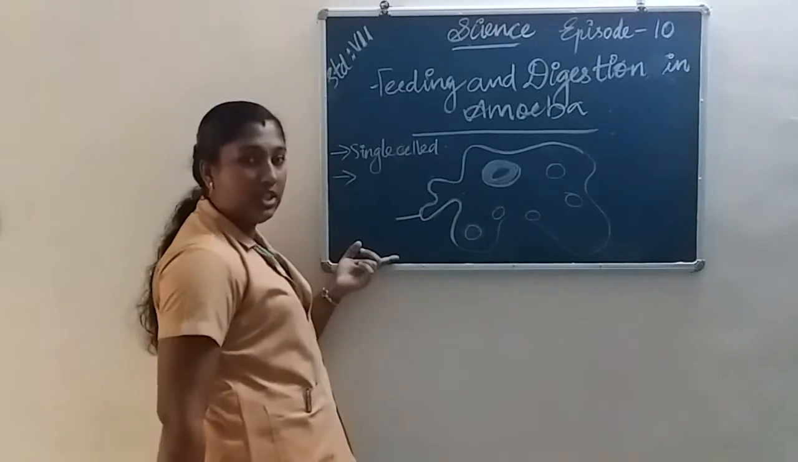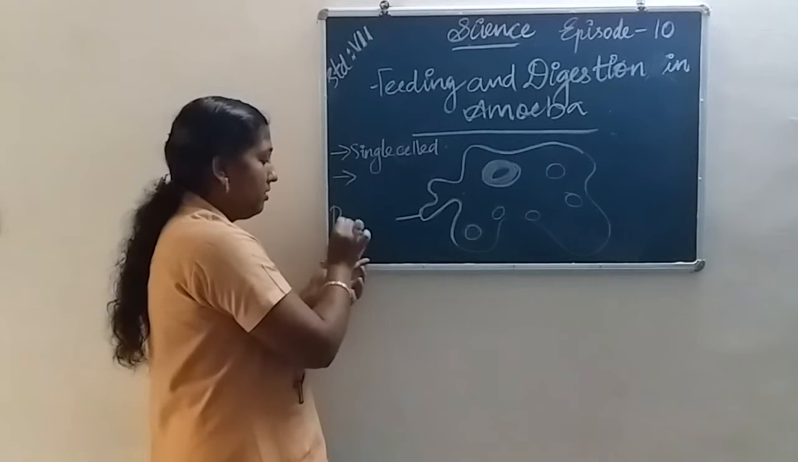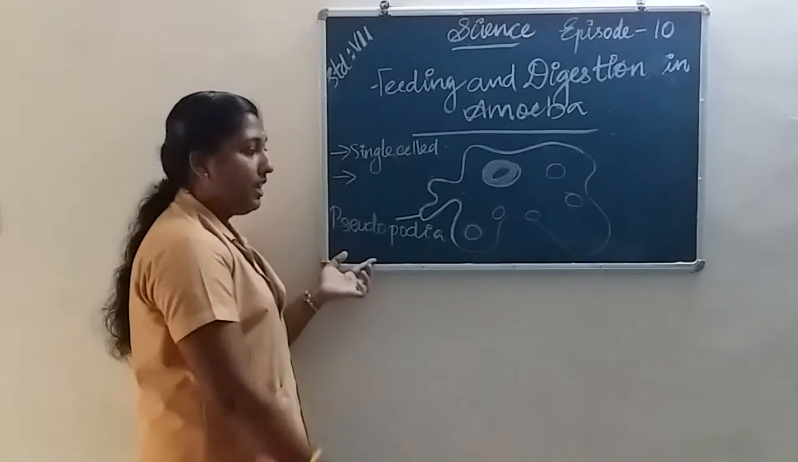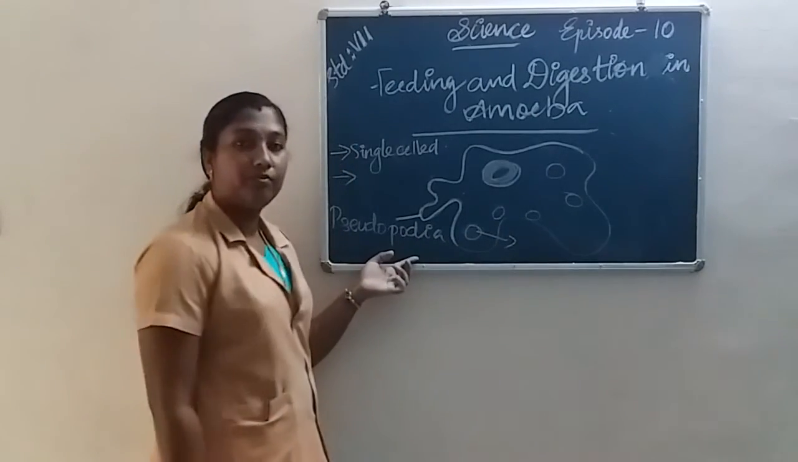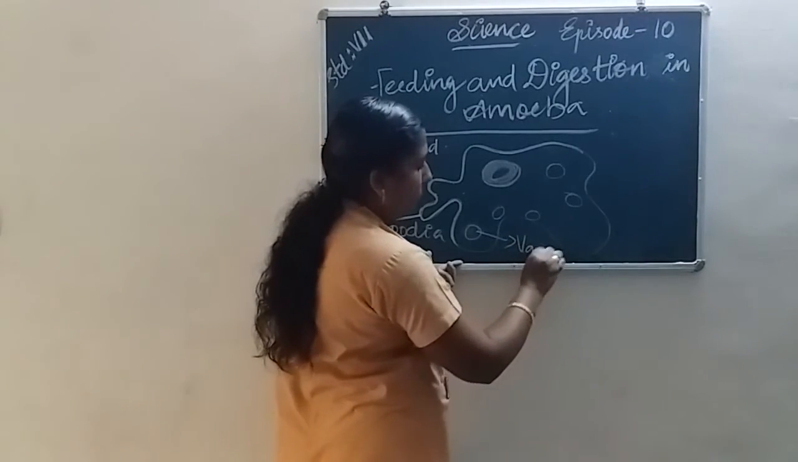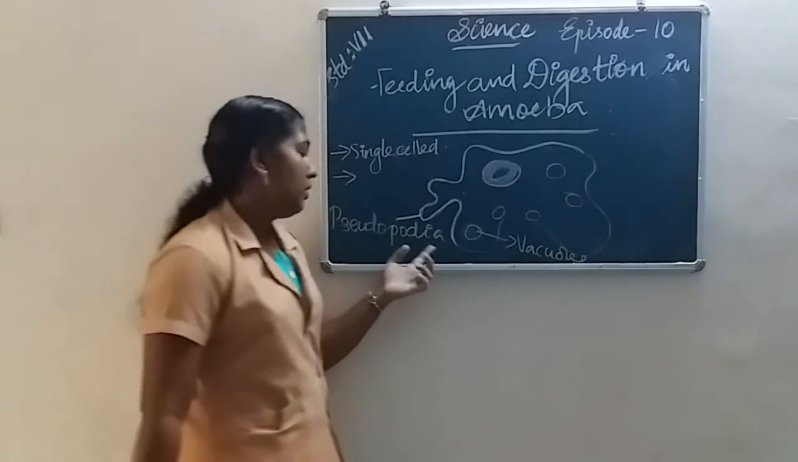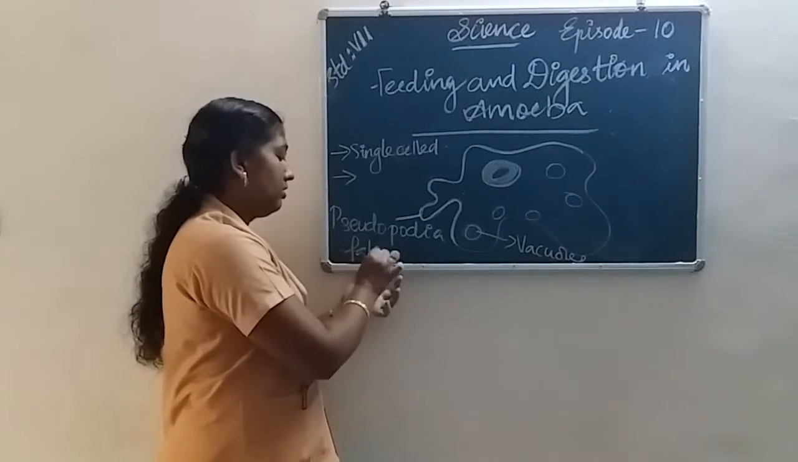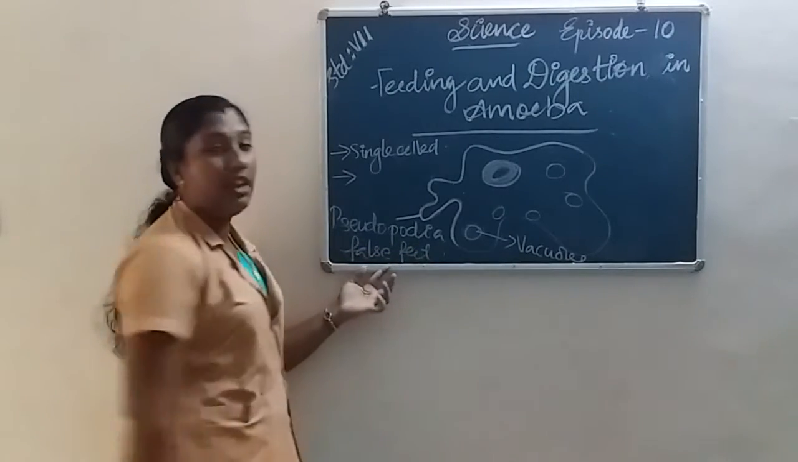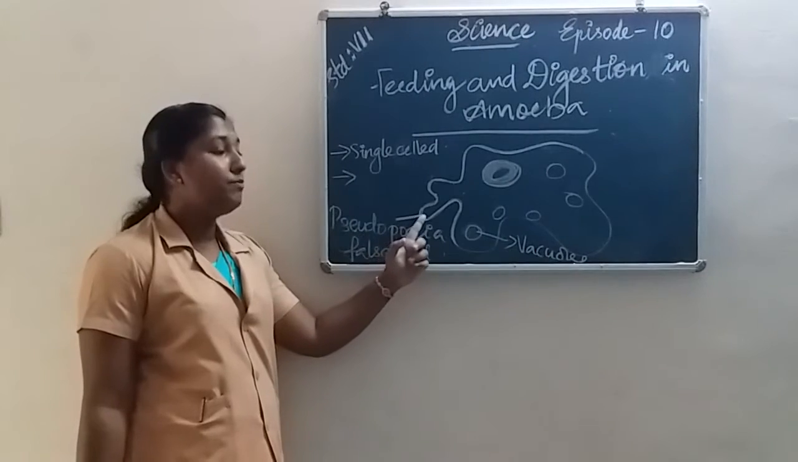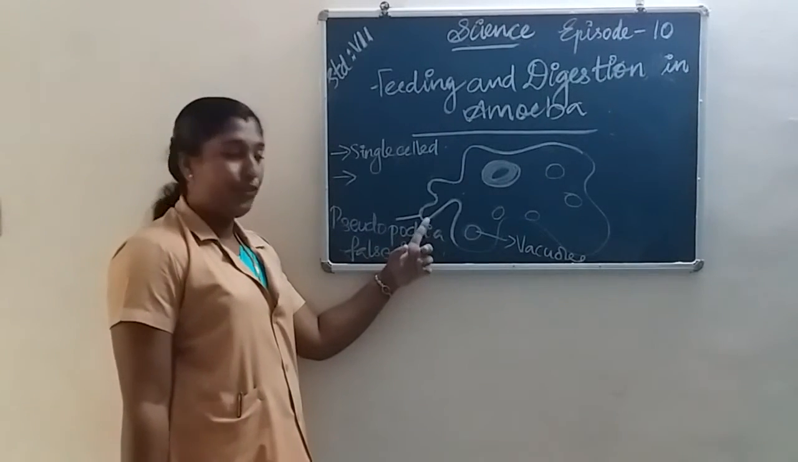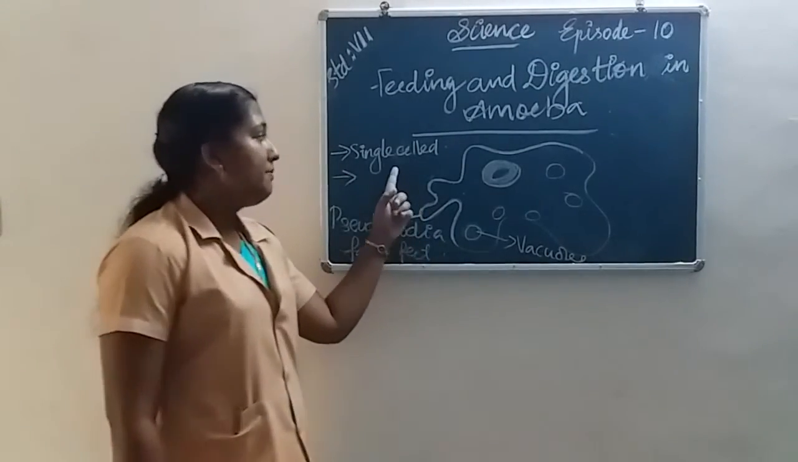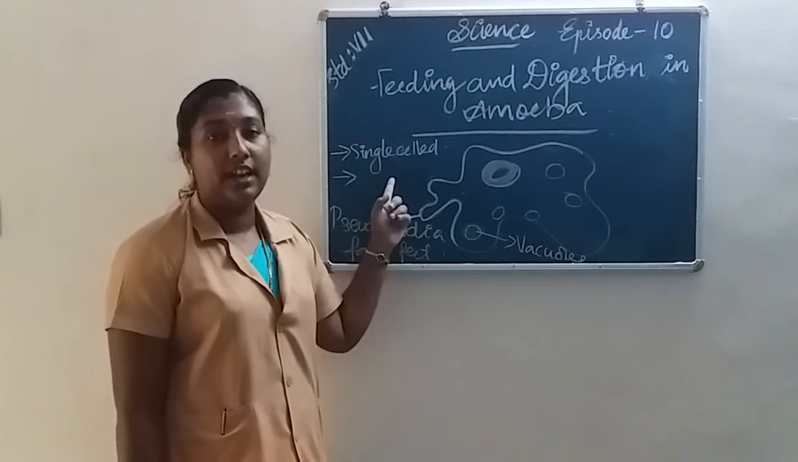These finger-like projections are called pseudopodia. This is called a food vacuole. This is called pseudopodia or false feet. The pseudopodia help for the movement and capturing of food. First of all, once again, amoeba is a microscopic single-celled organism.